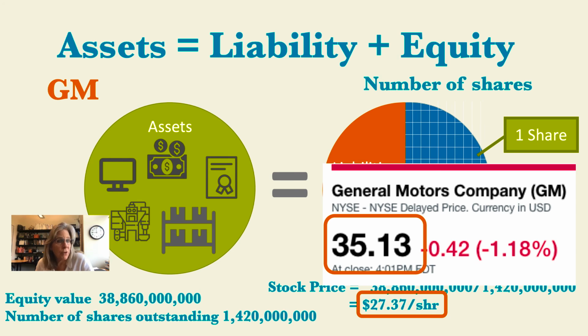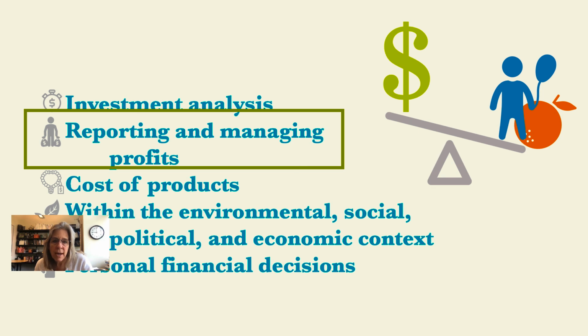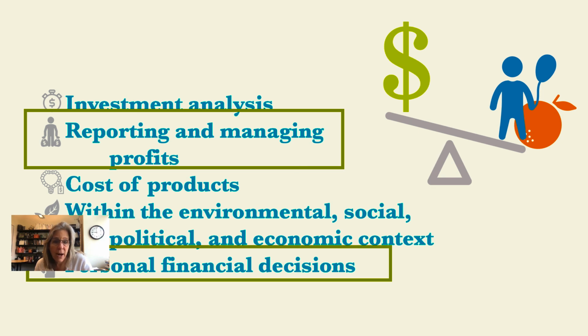If you did this kind of analysis for a company like Tesla, you would have a very, very different price, because much of Tesla's value has to do with its potential growth, not the historical data. I particularly chose GM because it's not that far off. The accounting number is not that much different from the stock price. But I'm going to ask you to do this calculation for the company that you chose, and you'll see it's probably going to be quite a bit off, because mostly it is off. When you do that analysis, we'll look at how far away that is.